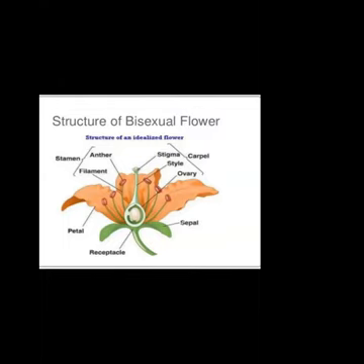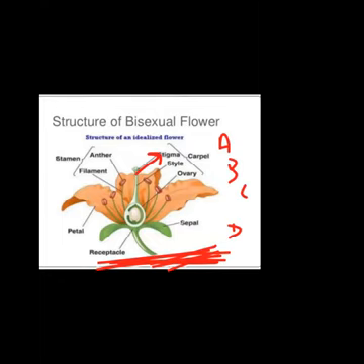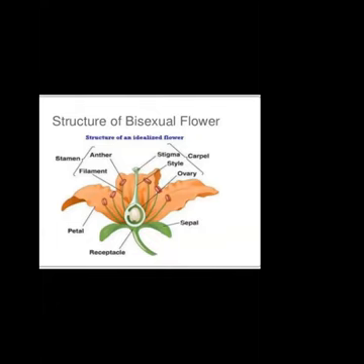In order to study sexual reproduction in plants, we should know the structure of a bisexual flower. And this is important also because many times the parts of the flower are asked in your examination for labeling. They will just give you this figure without the labels, show you the arrows and write A, B, C, D like that, and you have to label the flower. Or sometimes they will ask you to draw the longitudinal section of the flower.